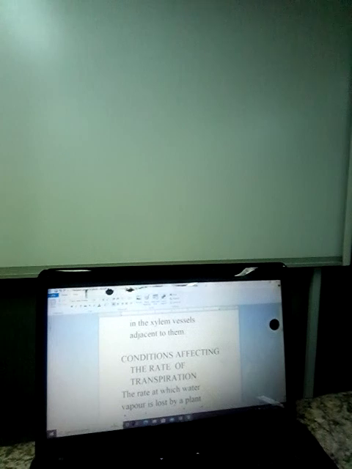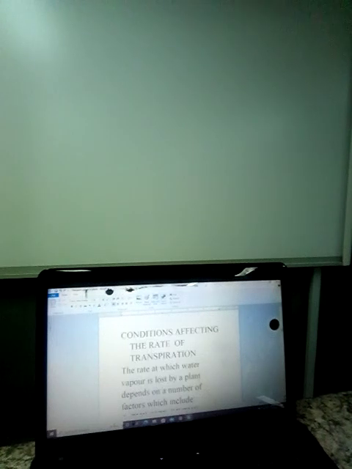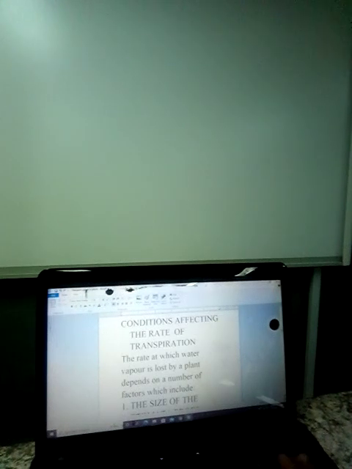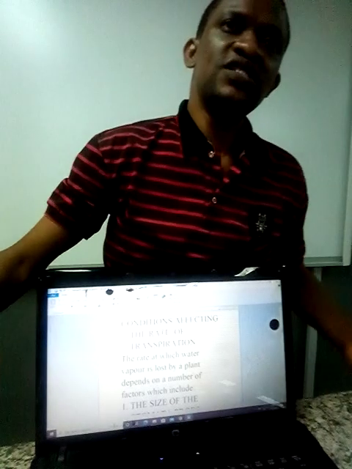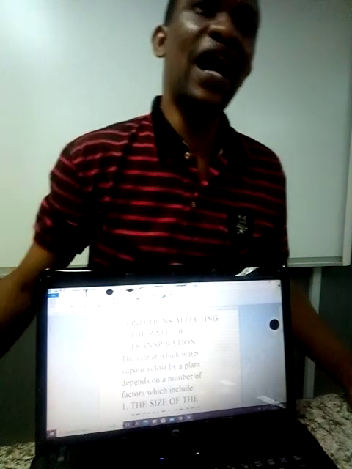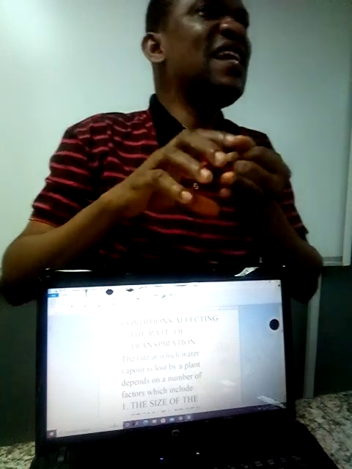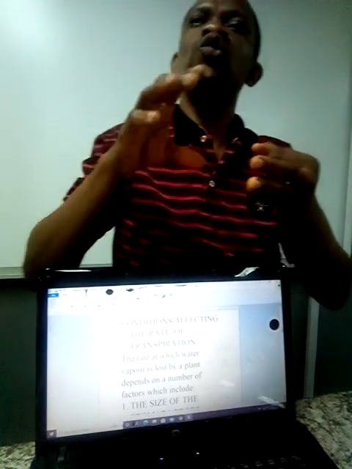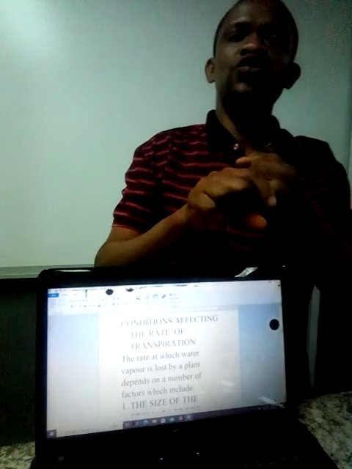Now let us consider conditions affecting the rate of transpiration. At first, what is transpiration? Transpiration is defined as the loss of excess amount of water or water vapor from the surface of the leaf to the atmosphere. Now, there are three types of transpiration: stomata transpiration, lenticel or lenticular transpiration, and cortical or corticular transpiration.